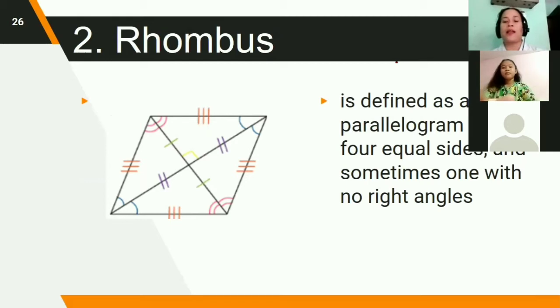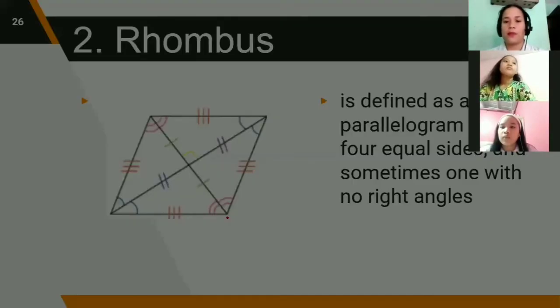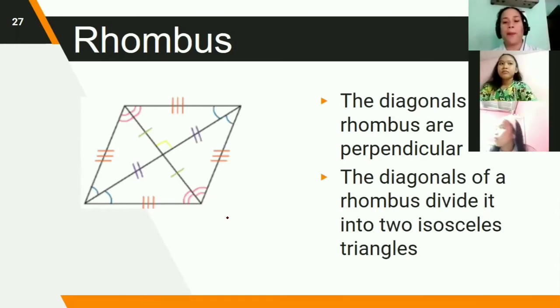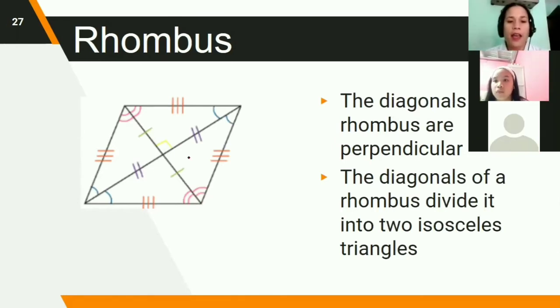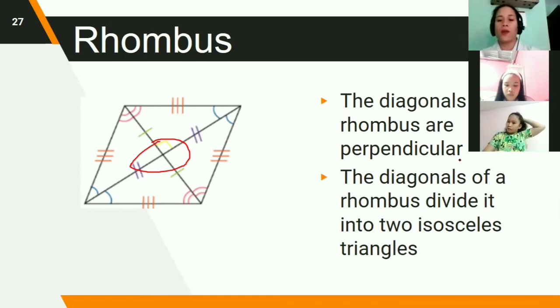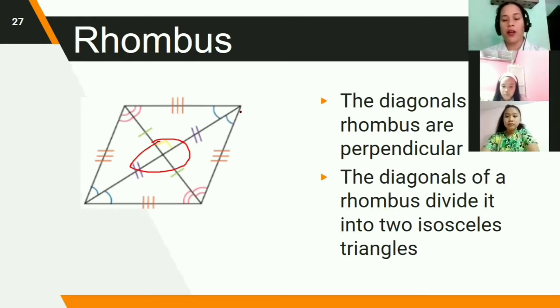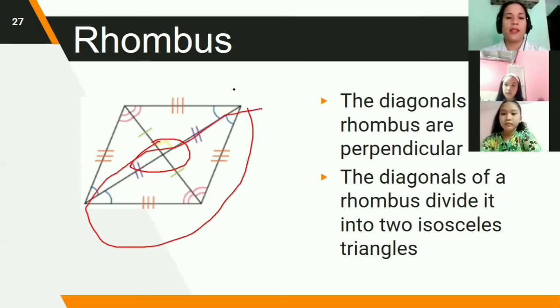Okay, let's proceed to rhombus. It is defined as a parallelogram with 4 equal sides and sometimes one with no right angles. So we don't have right angles here. That's the property of the rhombus. The diagonals of a rhombus are perpendicular. This sign here is the sign of perpendicular. The diagonals of a rhombus divide it into isosceles triangles. When we cut this one, as you did earlier in your activity, an isosceles triangle is formed. This one also is an isosceles triangle.